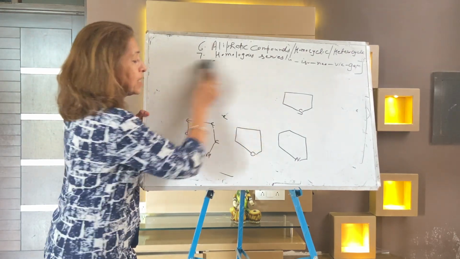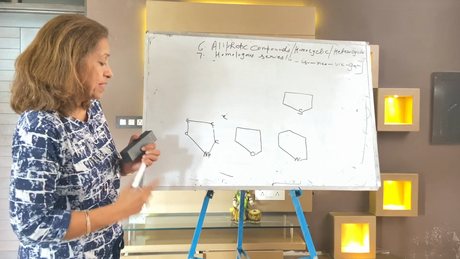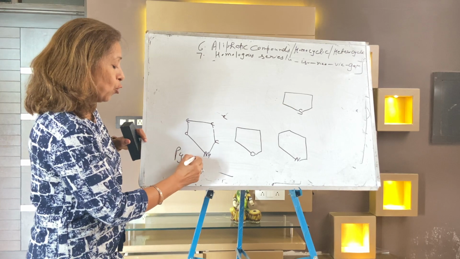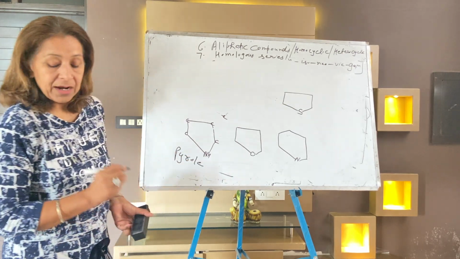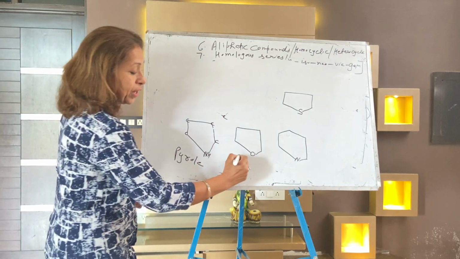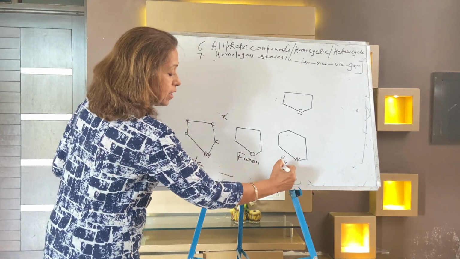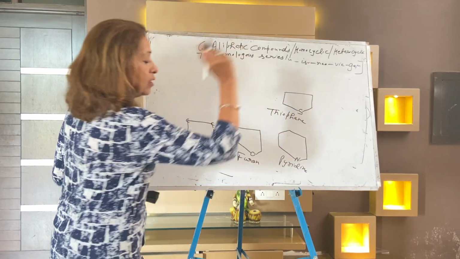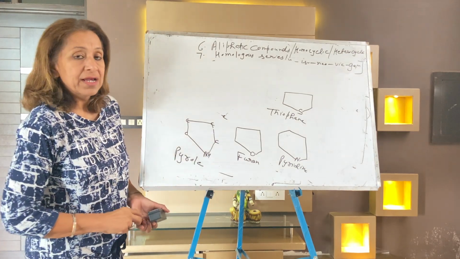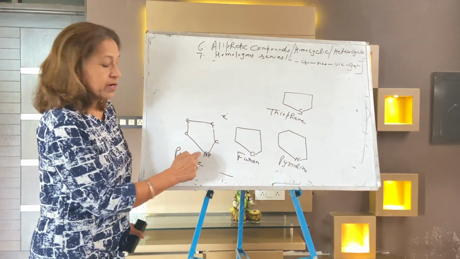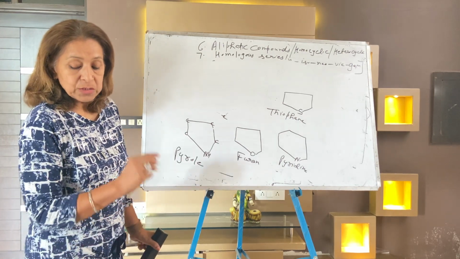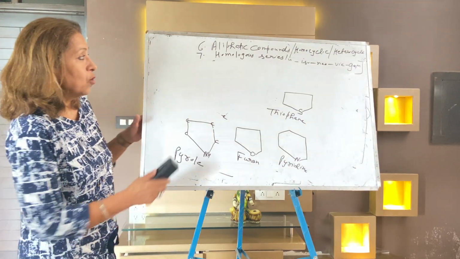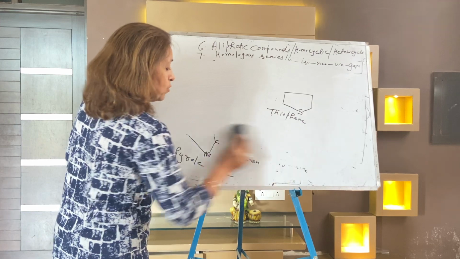Next is heterocyclic. Write down heterocyclic, where one of the positions is occupied by some other element like nitrogen, oxygen, sulfur. This is pyrrole, with NH. When it is occupied by O, it's called furan. This is pyridine. This is thiophene, with sulfur. These are very popular heterocyclic compounds, so kindly note down their names. I think it's clear now, homocyclic compounds and heterocyclic compounds.